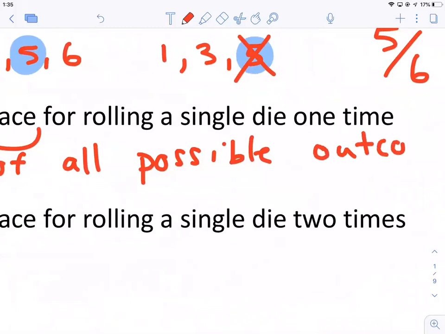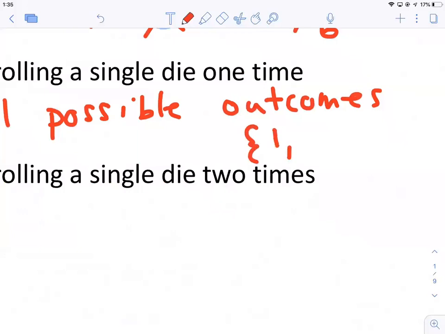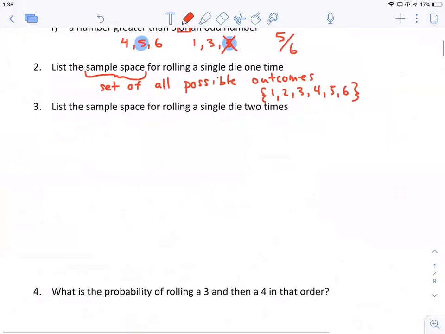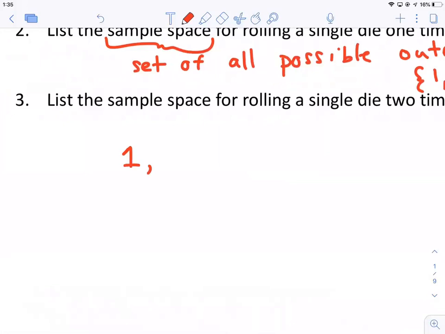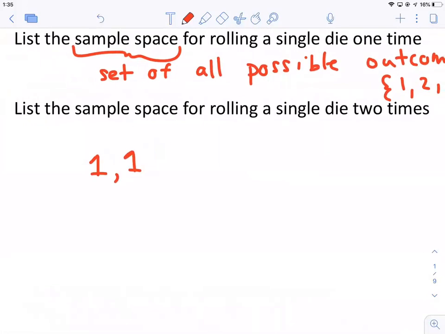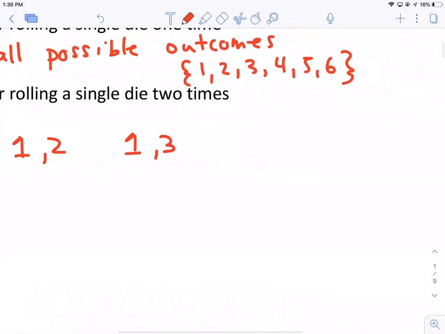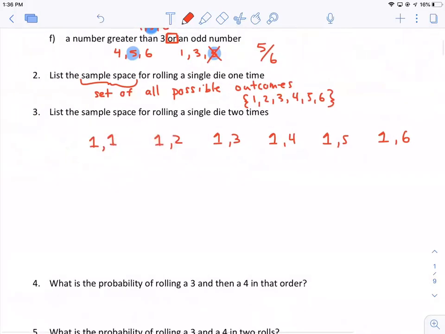So when you roll a die one time, the outcomes are going to be 1, 2, 3, 4, 5, and 6. But how about if you roll a die 2 times? Well, when you roll a die 2 times, you can roll a 1 and then another 1. You can roll a 1 and then a 2, a 1 and then a 3, a 1 and then a 4, a 1 and then a 5, a 1 and then a 6, a 2 and a 1, a 2 and a 2, etc.